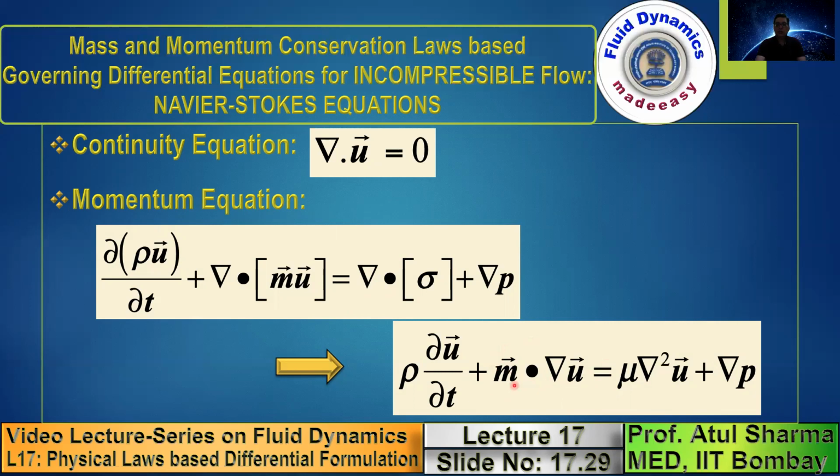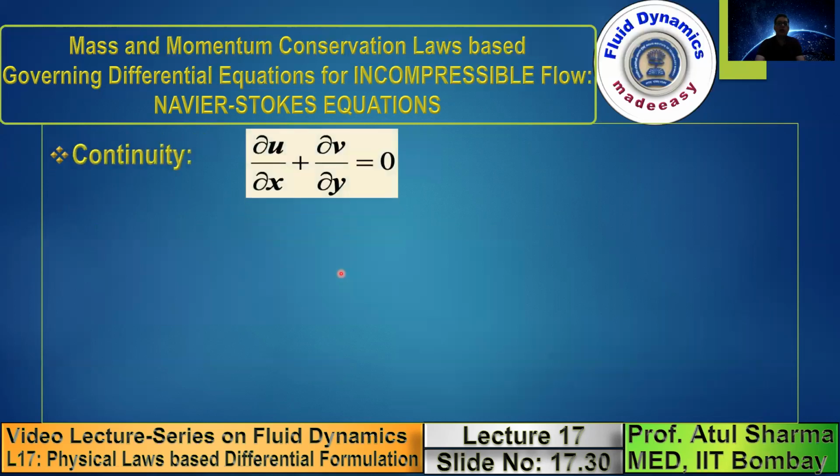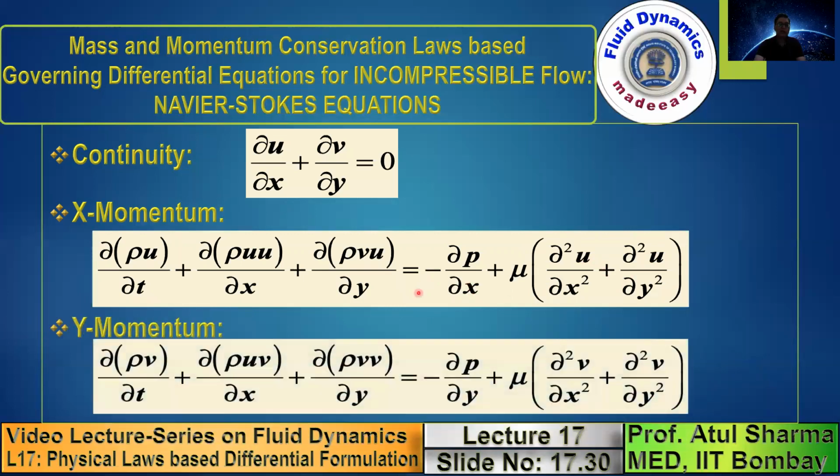So this is the momentum equation for an incompressible flow, and in the next slide I will show you the expanded form of the continuity equation and the momentum equation. This is the x momentum equation. I am showing you the expanded form, where mx is equal to rho u, my is equal to rho v, and del square u is del square u by del x square plus del square u by del y square. Similarly, this is the y momentum equation.